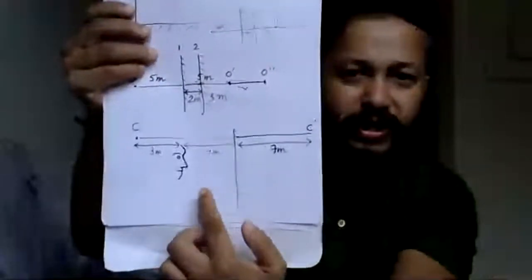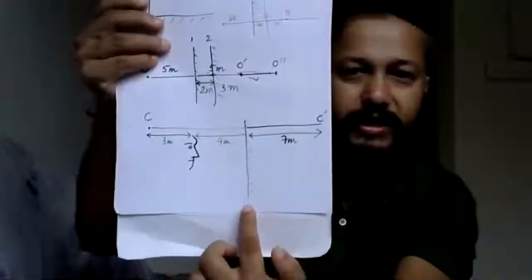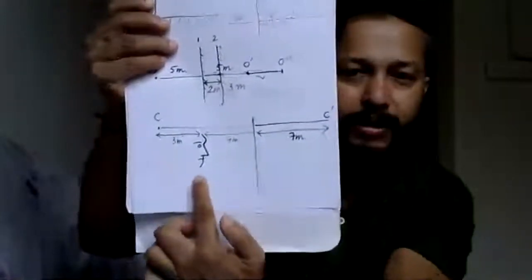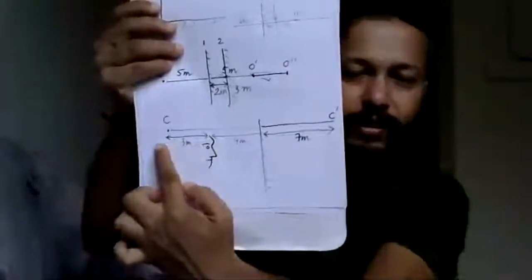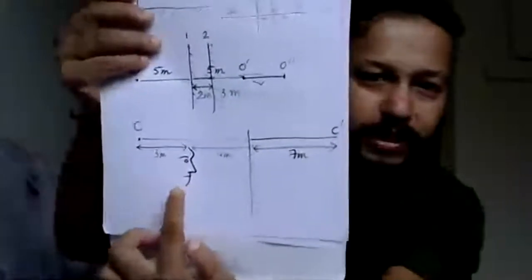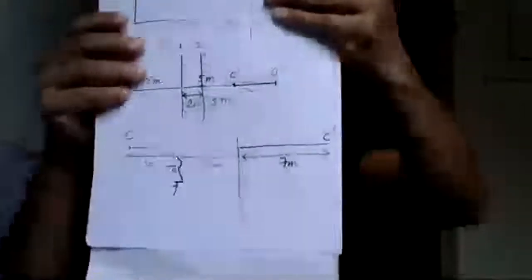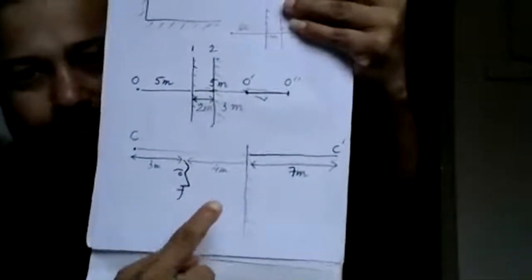I will show you now. Say I am sitting here, and behind me a chart is there, 3 meter behind, and from me 4 meter away a mirror is there. See, I have tried to draw this situation. Try to understand this. If you can see this figure, this is the mirror, and here is the person looking at the mirror. The chart is at a distance of 3 meter from the person.